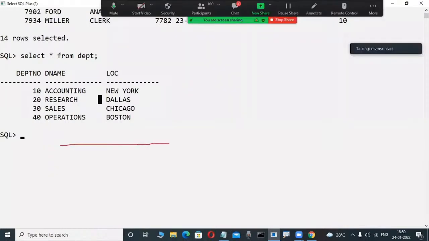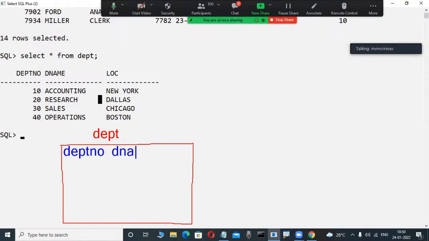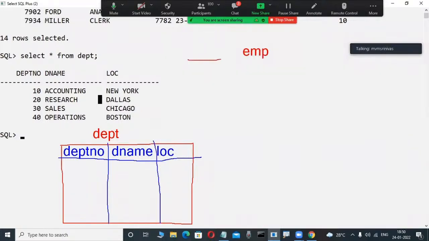Now check it out. Suppose this is a DEPT table, given by Oracle Corporation. In this DEPT table, 3 columns are there: DEPT number, D name, and location. Again, EMP is a table. Don't worry, just observe it here. In this table also, so many columns are there.